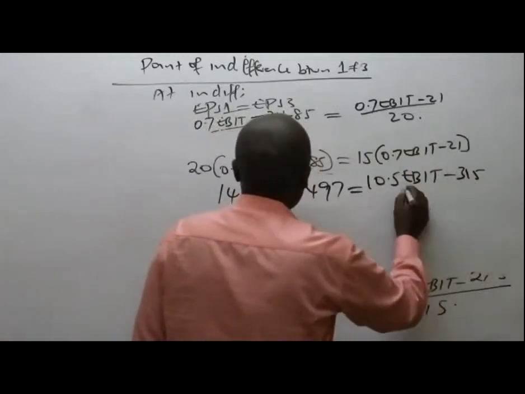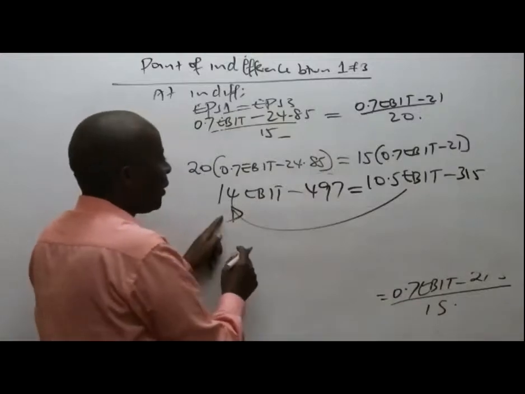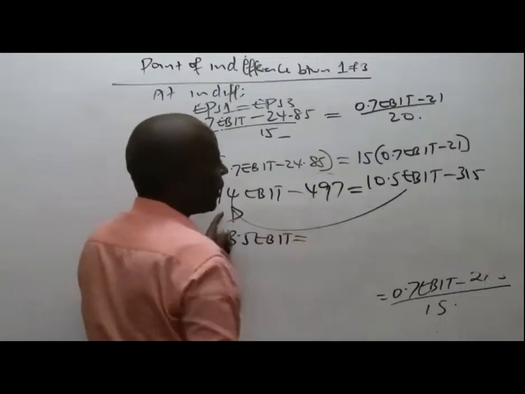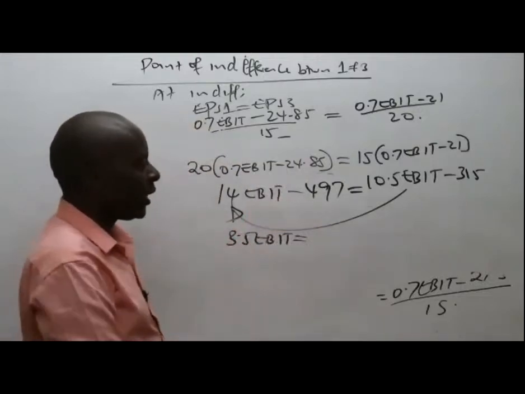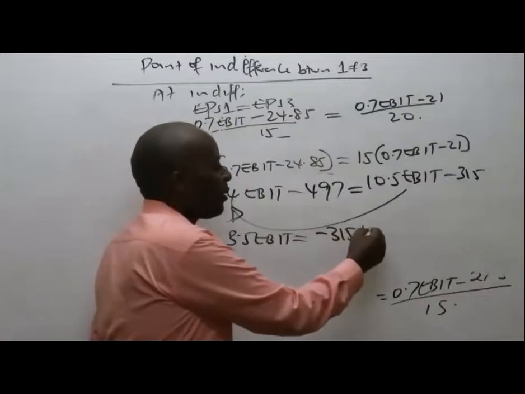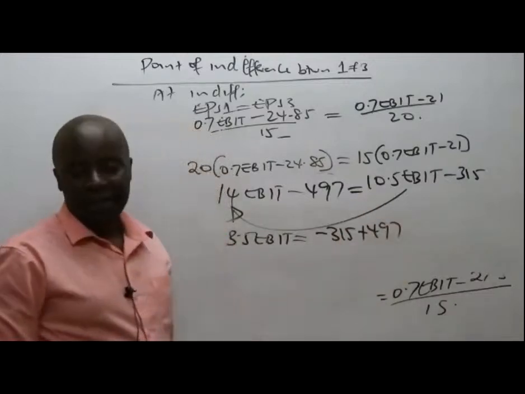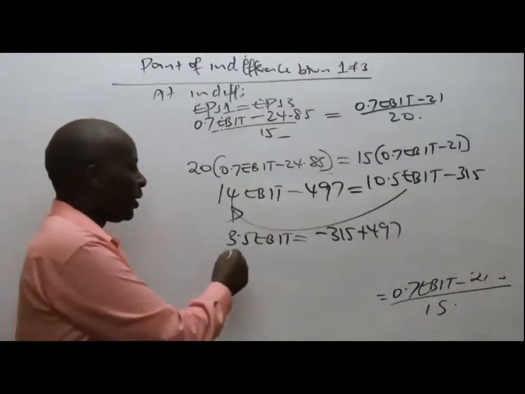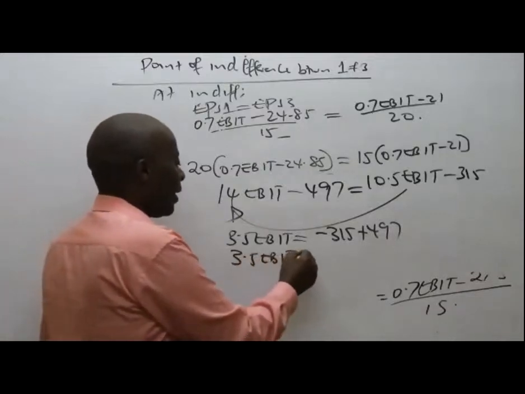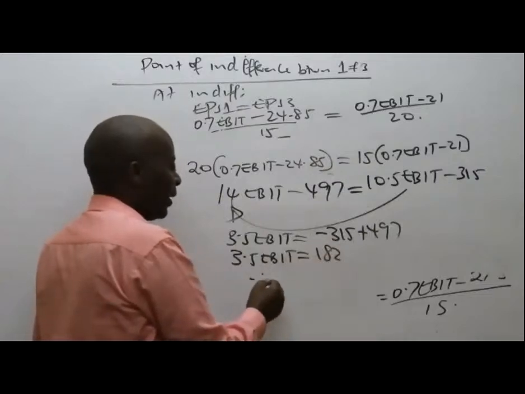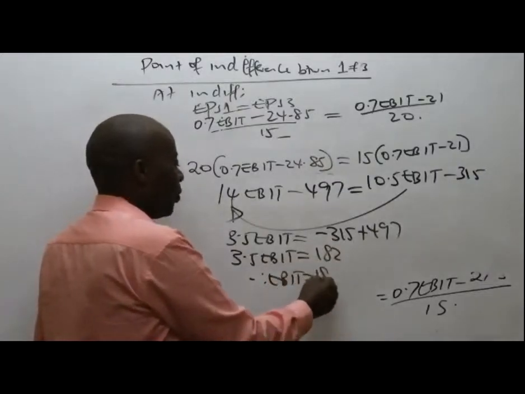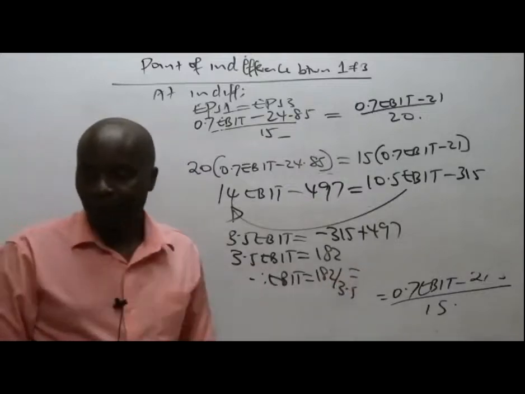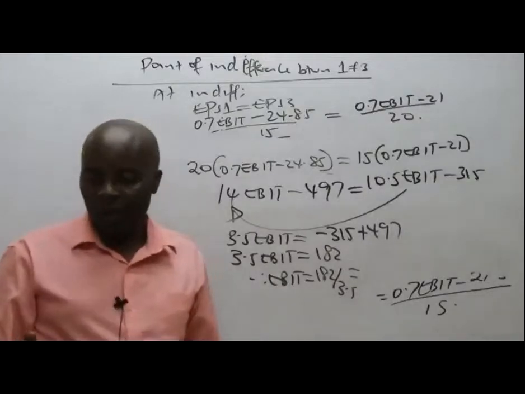From there, put like terms together. 14 minus 10.5 gives us 3.5 EBIT. Equals, minus 497 goes to the other side, so it will be minus 315 plus 497, which is 182. So 3.5 EBIT equals 182, meaning that EBIT will be 182 divided by 3.5. Everybody is okay with that.